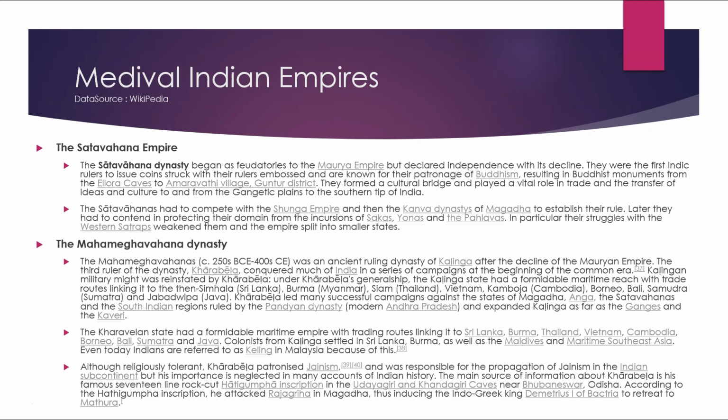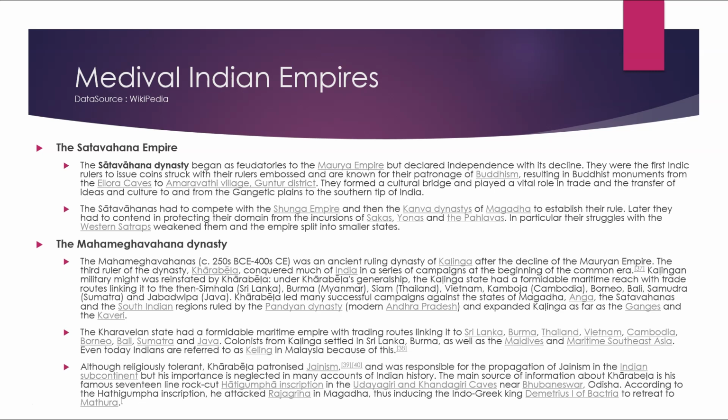The Mahameghavahana dynasty, 250 BCE to 400 CE, was an ancient ruling dynasty of Kalinga after the decline of the Mauryan Empire. The third ruler of the dynasty, Kharavela, conquered much of India in a series of campaigns at the beginning of the Common Era. Kalinga's military might was reinstated by Kharavela.